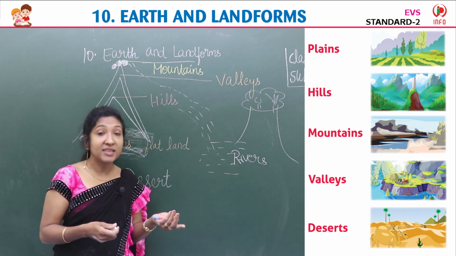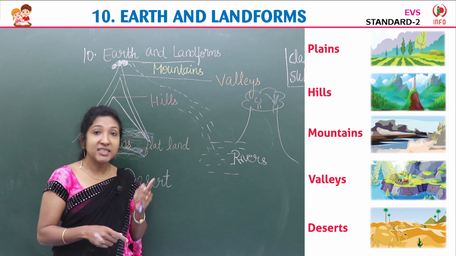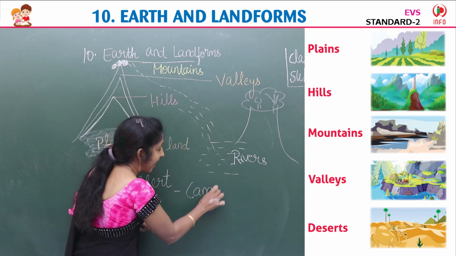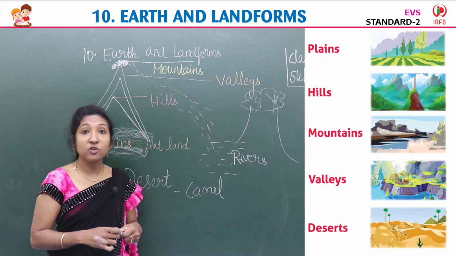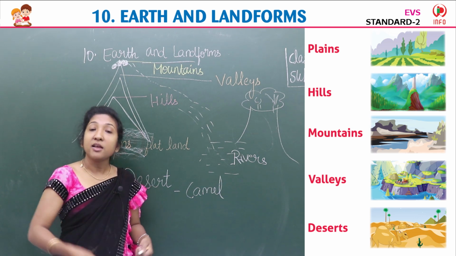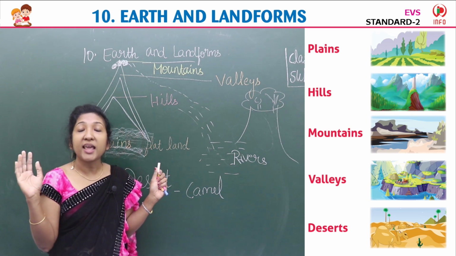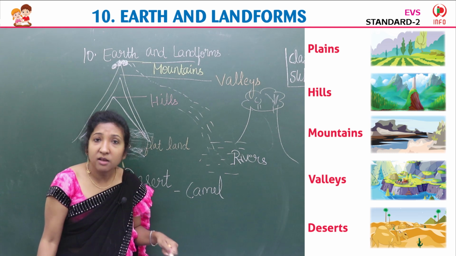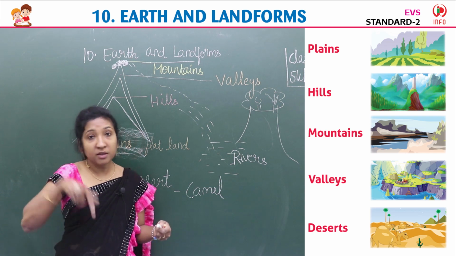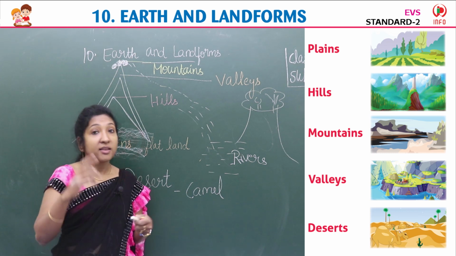In your textbook there is an image of a desert. There you can see an animal. Which animal is it? Yes, camel. In the desert, we can see the animal camel. The body of a camel is so thick and it can live without water for so many days. If a camel is not drinking water, no problem for the camel. But we cannot live without water, isn't it? But camel can live. That's why we can see the camel in the deserts.